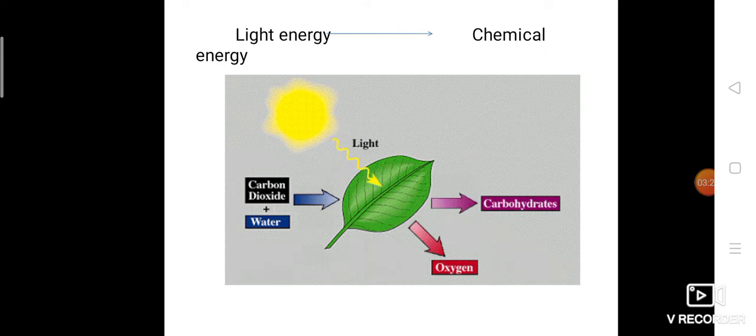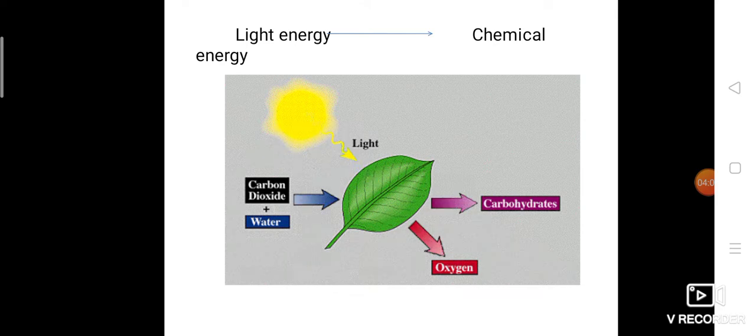So now the next question is, how are they getting these sources? Sunlight from the sun. Carbon dioxide from the atmosphere. Water from the soil, because soil is rich in water and minerals, so by the roots the water is absorbed. How does it enter the leaves? Sunlight is absorbed by the leaves because the leaves contain a pigment called chlorophyll.